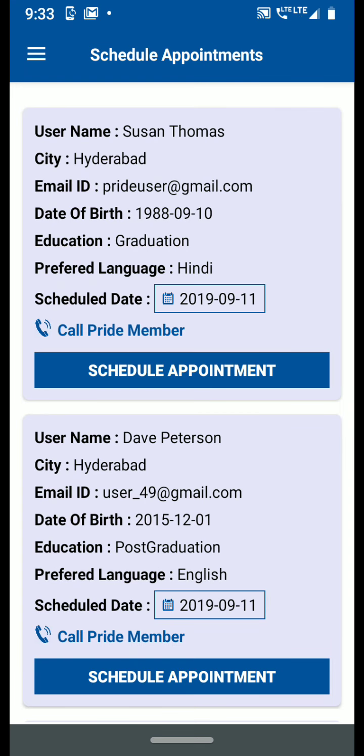The first one is schedule appointments. These are the transactions which are submitted from the Pride community users. These are the users who have filled the self-identification forms and submitted it. When the community users submit it, it goes to the government organization under which these Pride members are coming.